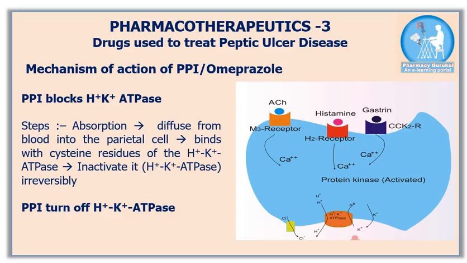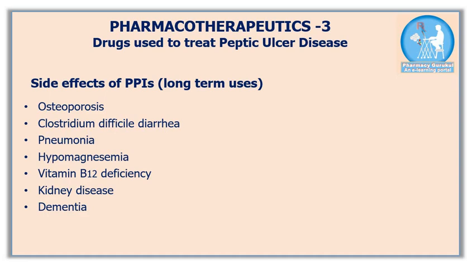Mechanism of action of the PPI omeprazole. On administration, omeprazole is absorbed into the bloodstream. By diffusion, omeprazole enters the parietal cells where it binds with cysteine residues. Cysteine residues are part of hydrogen potassium ATPase. Simply we can say PPIs turn off proton pumps or hydrogen potassium ATPase. Side effects of PPIs are listed on the screen. Please note that long-term use of PPIs leads to decreased intestinal absorption of calcium. As a result, it decreases the calcium level and causes osteoporosis.